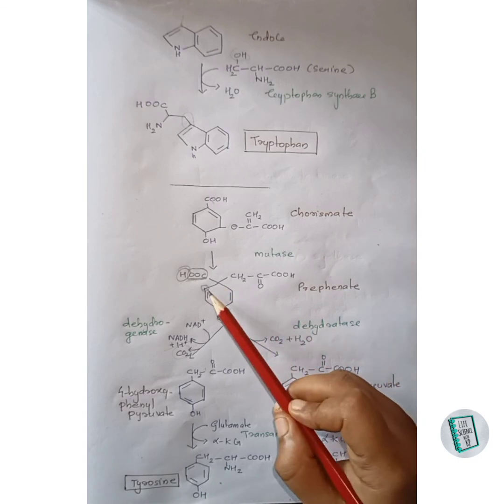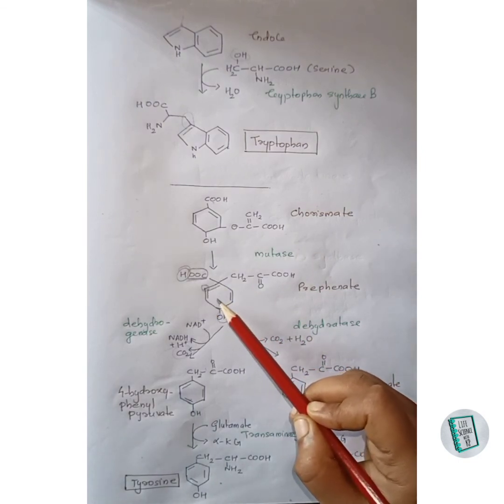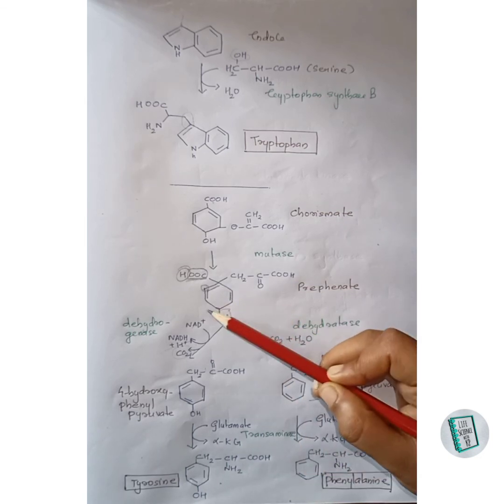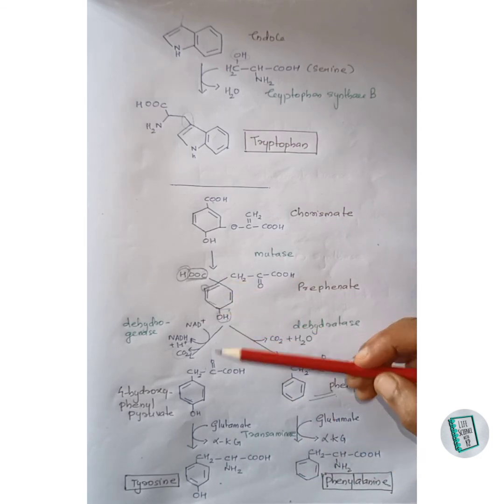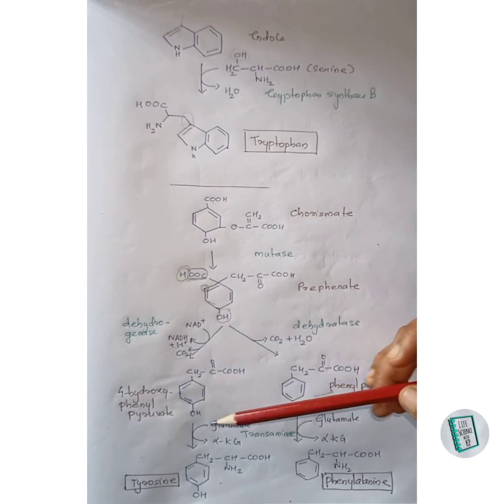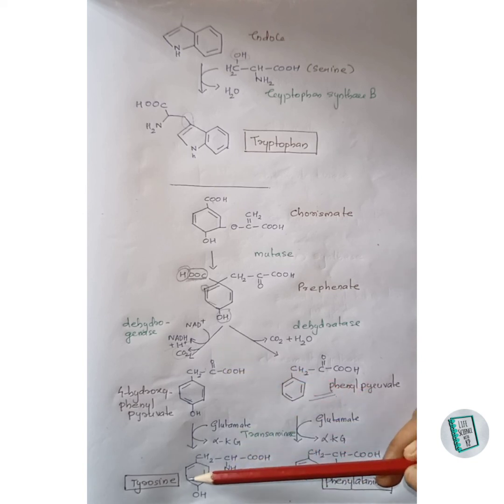And in order to save valency, a double bond will be formed in between here and a shift in double bond occurs, that is a double bond will be forming here, then here and here. This 4-hydroxyphenylpyruvate gets formed. This 4-hydroxyphenylpyruvate then undergoes transamination to form tyrosine, that is this keto group changes to an amino group there and forms tyrosine. So this is all about the synthesis of tryptophan, phenylalanine and tyrosine.